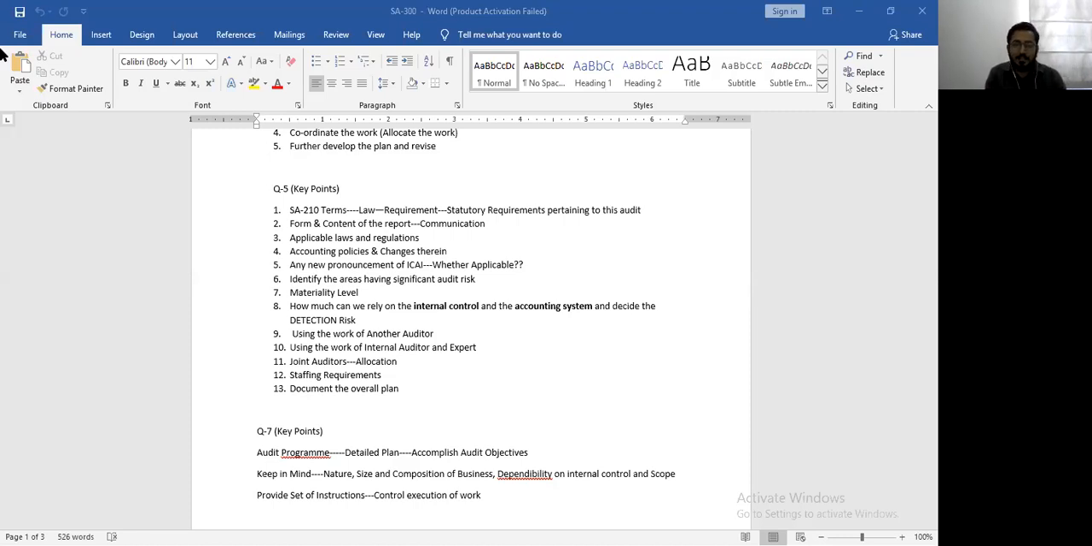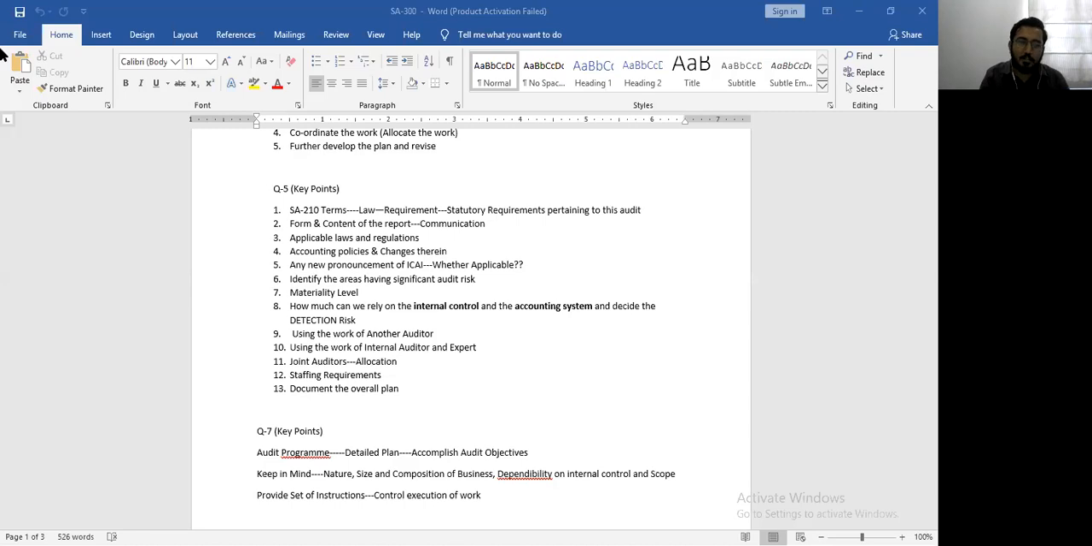So in that case, SA-620 gives you an opportunity to utilize the work of an expert. Who is an expert? Any person having good technical and practical knowledge about any subject except accounts and audit is known as an expert. Why? Because you chartered accountants are expert in accounts and audit. So apart from accounts and audit, anyone who is an expert in any field will be called an expert as per the definition of SA-620.